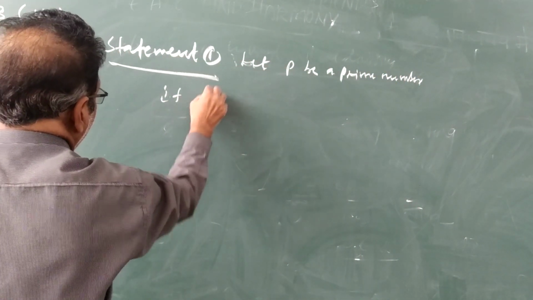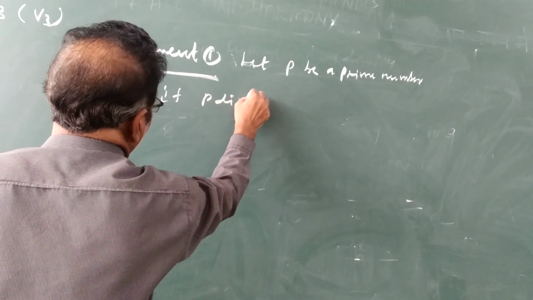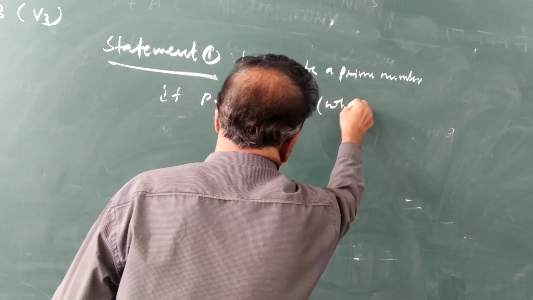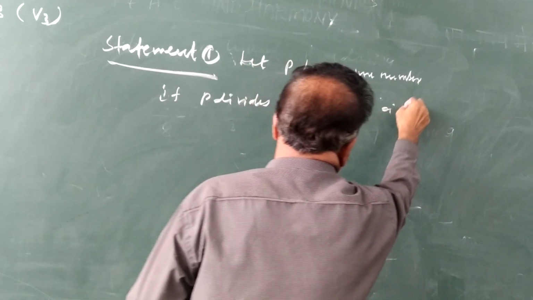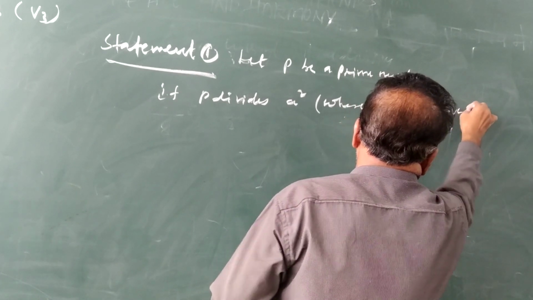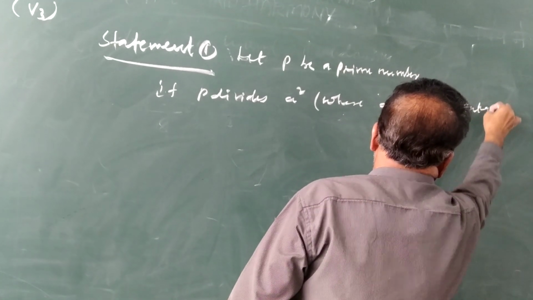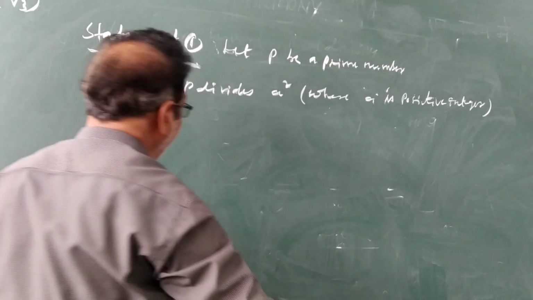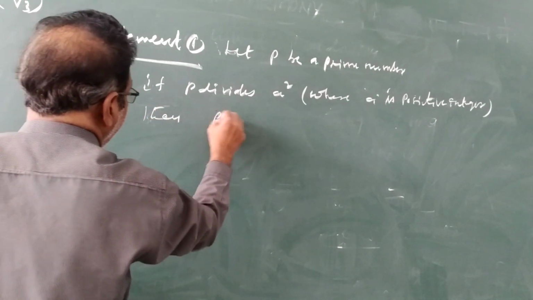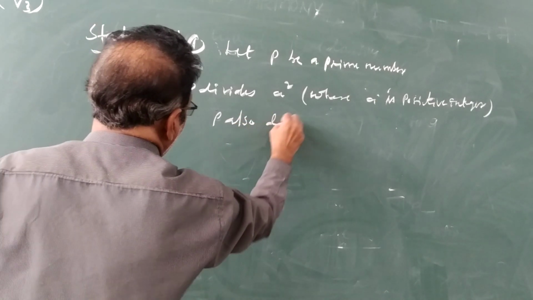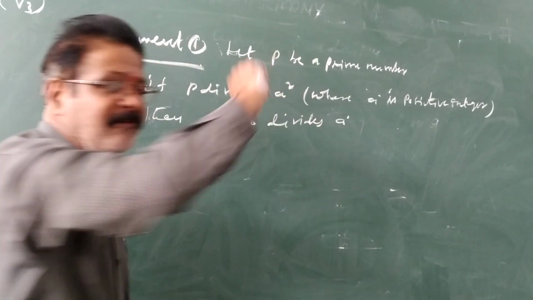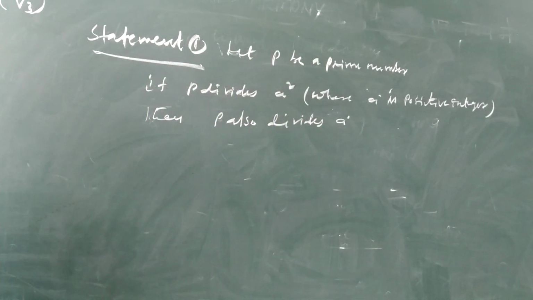If p divides a square, where a is a positive integer, then p also divides a. This is called statement 1.